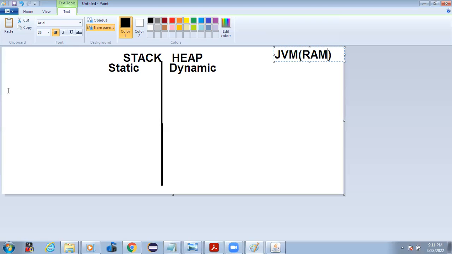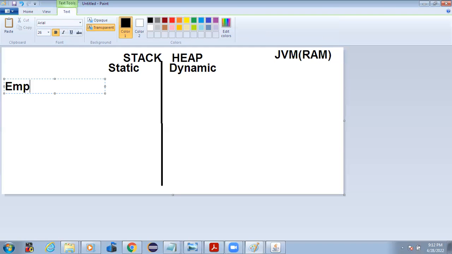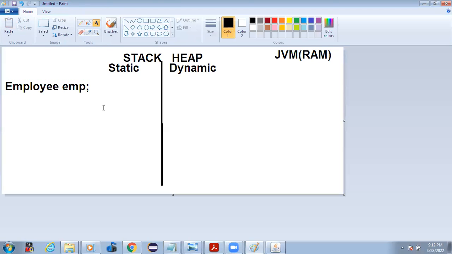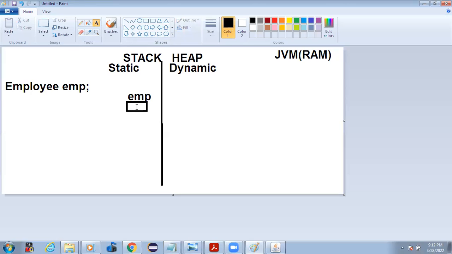When I create an object, for example, I have the Employee class. If I write Employee emp, I can give any name, then somewhere in the stack it will create one variable, and the name of that variable is emp. This is used to hold the address.